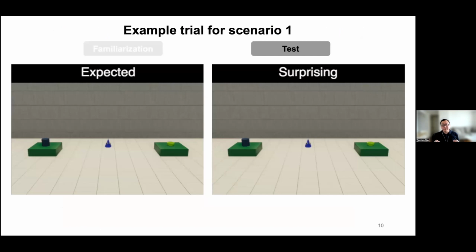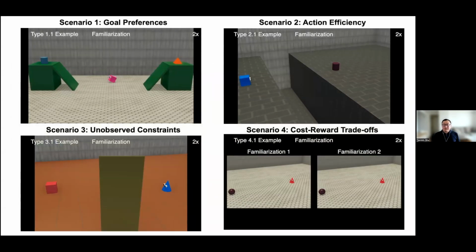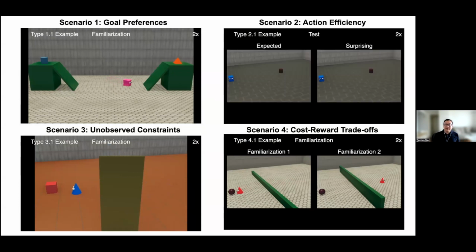Now in the test phase, you'll see a video of the same agent, but now in a different environment. Notice that the positions of these 2 objects are now swapped. And the behavior of this agent in the test video could be either expected or surprising. For example, you expect the agent to pursue its favorite object, the balloon cylinder, but you would be surprised if the agent suddenly decides to pursue a different object. The original study showed that babies can understand this. They will watch the surprising condition longer than the expected condition, showing their understanding of goal preferences.